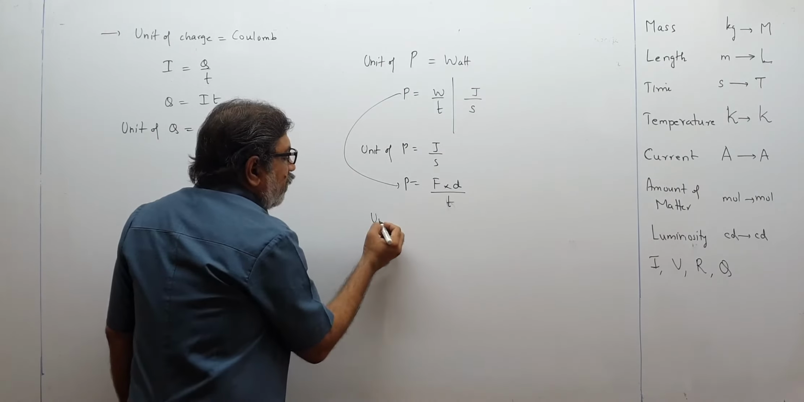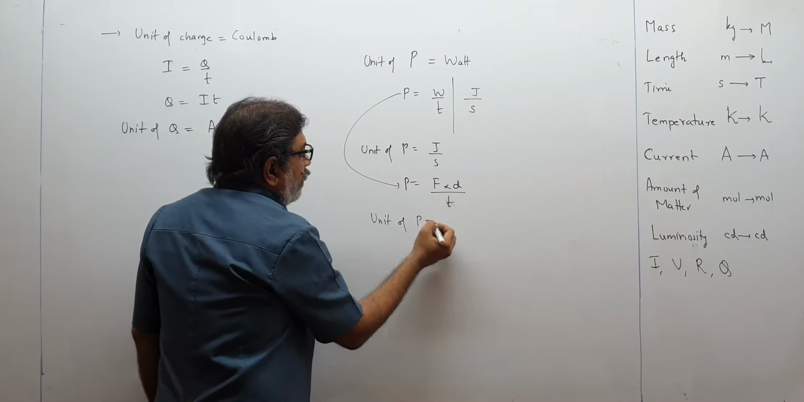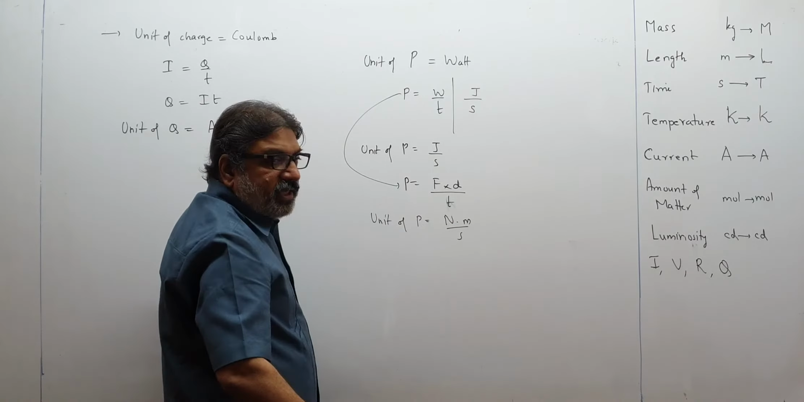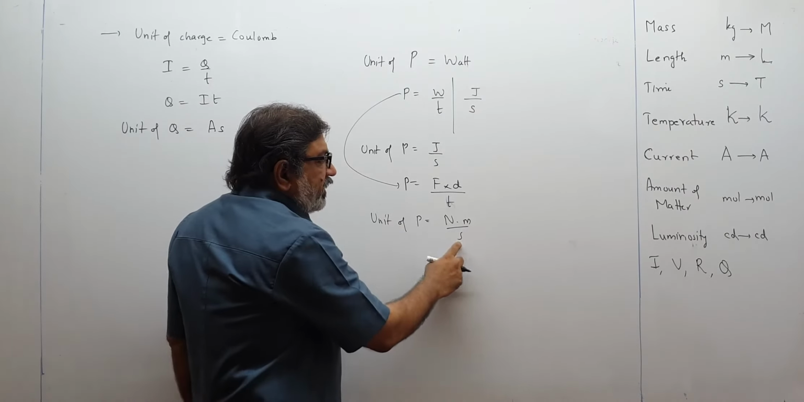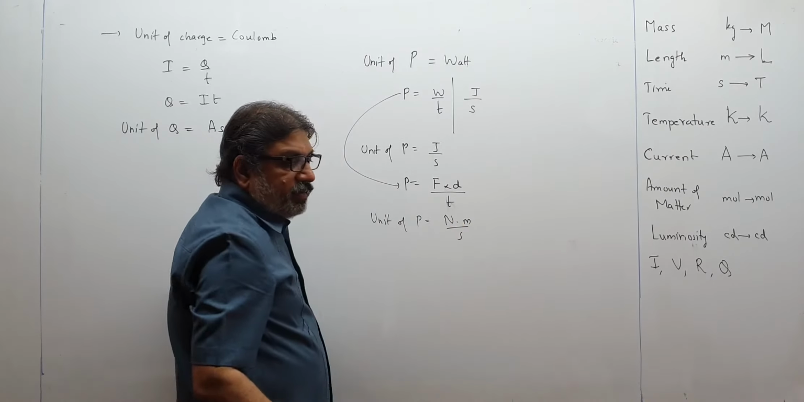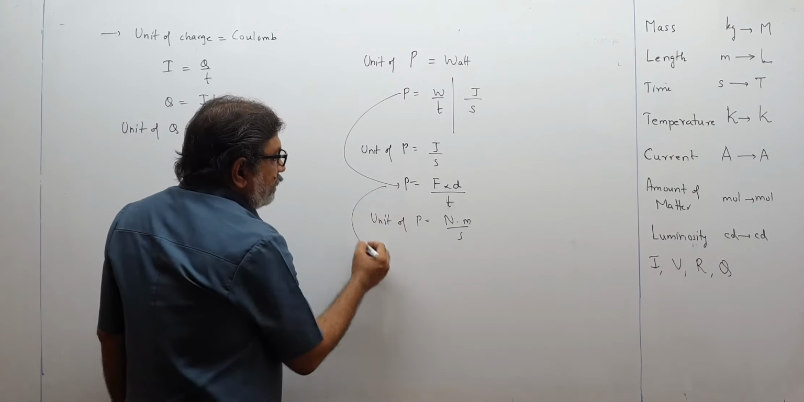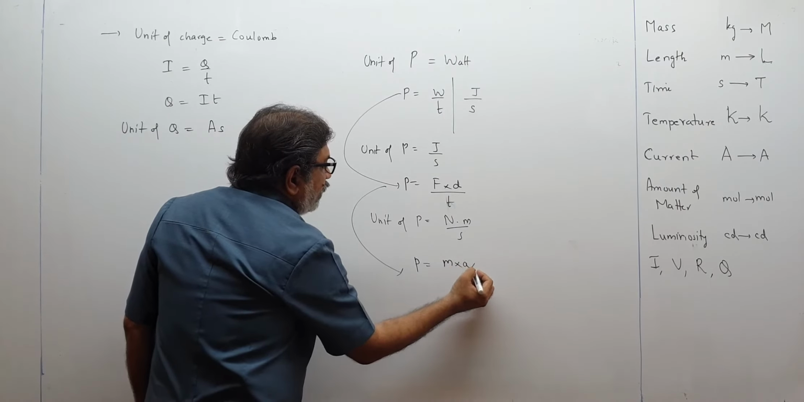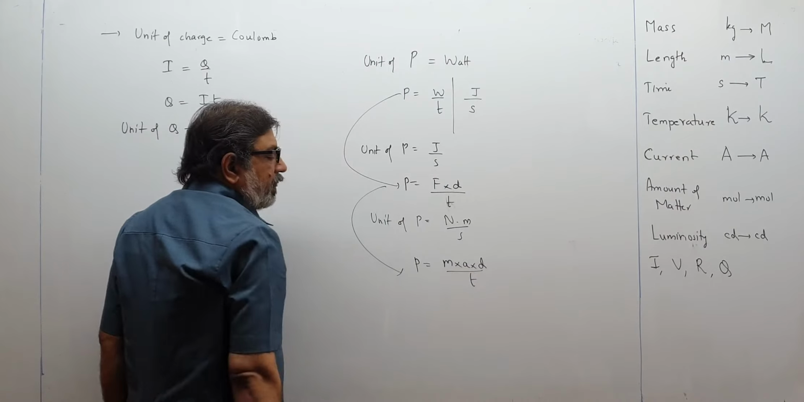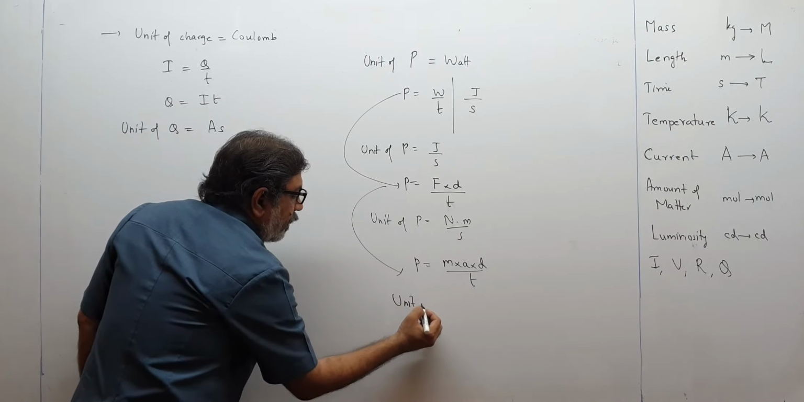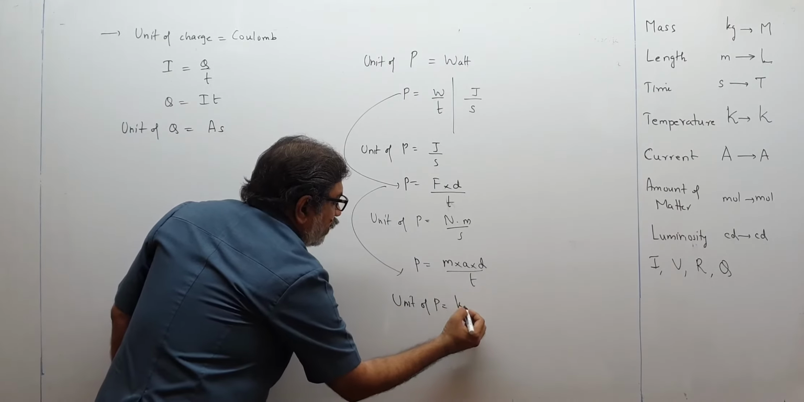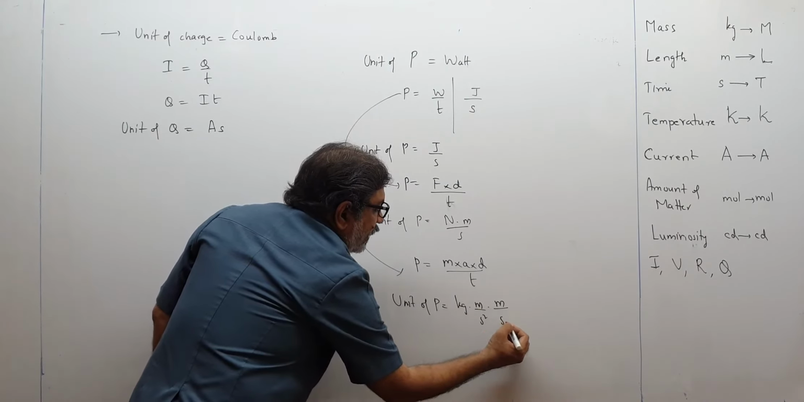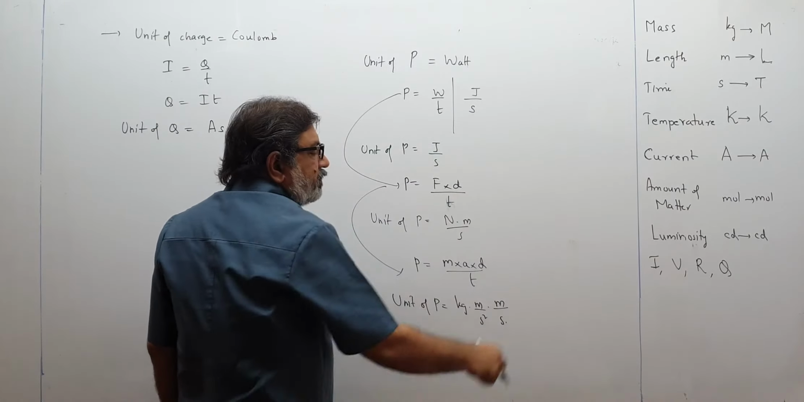From here, what will be the unit of P? That will be Newton meter upon second, because force is calculated in Newton. You remember that. Meter and second I can see over there, but Newton I cannot see. So again I will break it. Power is equal to, force means what? Mass into acceleration into displacement upon time. Now I write the unit of P. Mass is kilogram, acceleration is meter per second square, displacement is meter and second. Now all of them are present over there.